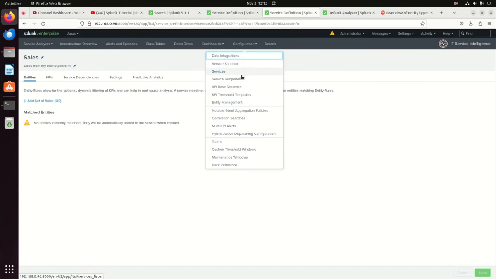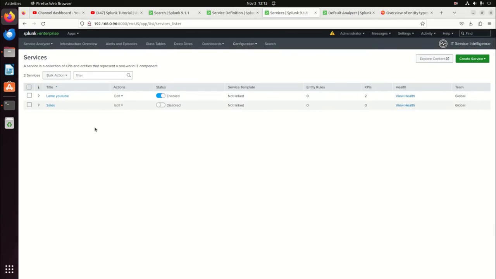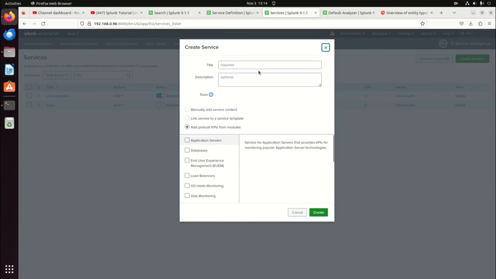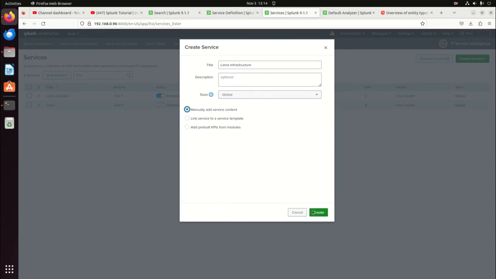I'm going to go make another service. And so we're going to call that service. So we've got services being built, and I've got my YouTube, I've got my cells. Let's go with lame infrastructure. We'll add service content later. So this would be like my systems, how their health is. That's going to be easy enough to do a KPI for that. I just look at my internal logs, but we're not going to build the KPI here. I just want to show the principle.